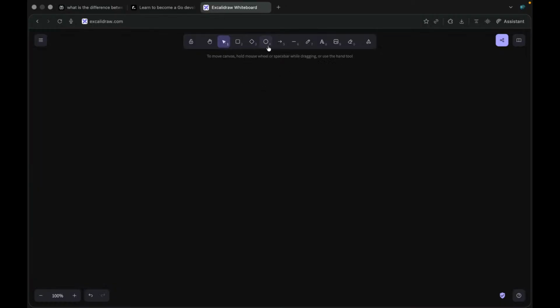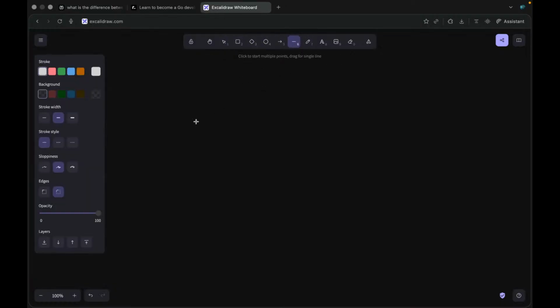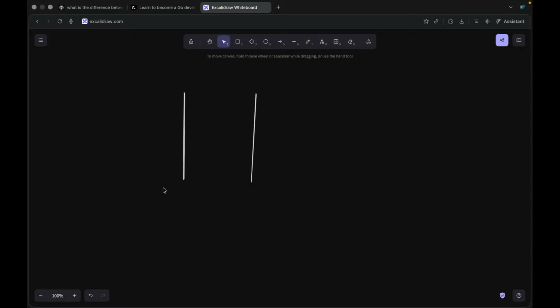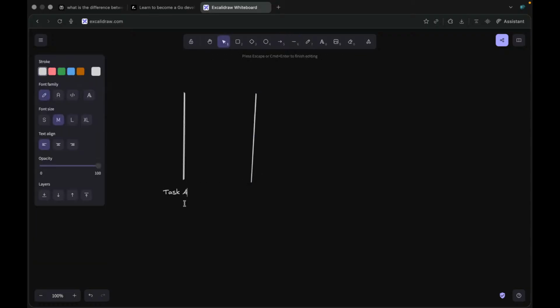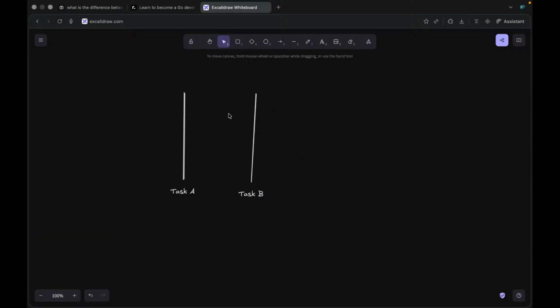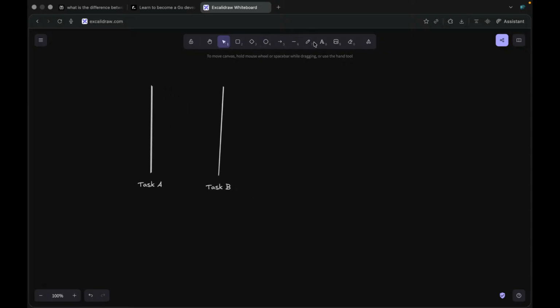So suppose this is your parallelism. Suppose I have a task A and a task B. These are my two tasks. Task A will be done and task B will be done parallelly. This is not the parallel lines I know, but by parallelism I mean these tasks will be executing at the same time, at the same level. But in case of concurrency, what happens is...